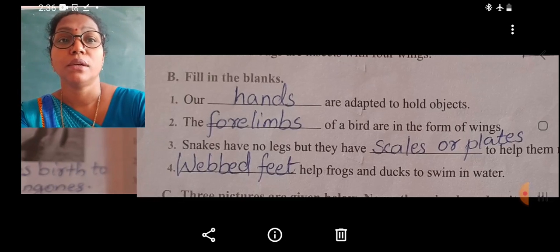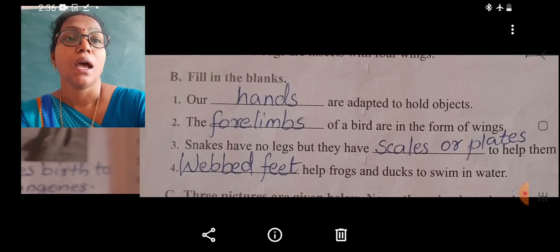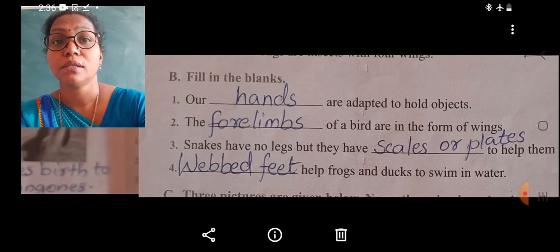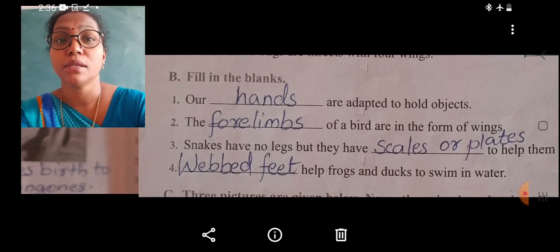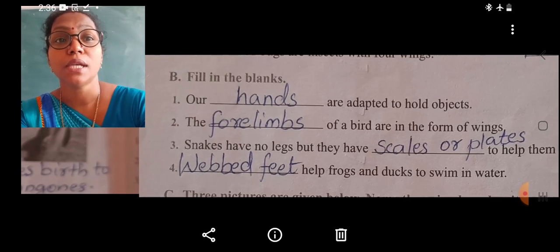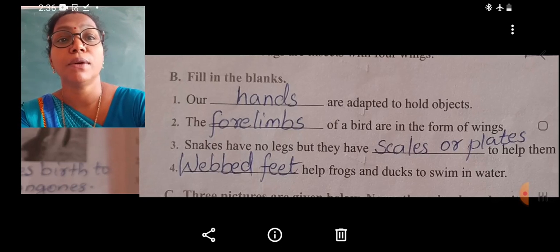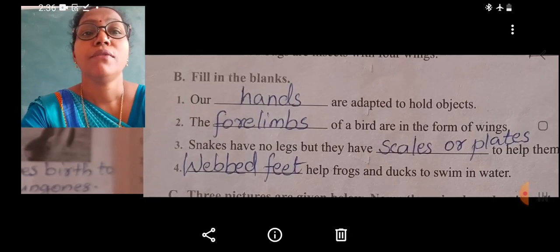Now students, the forelimbs of a bird are in the form of wings. Means in birds, the limbs are there, 4 limbs are there, but the forelimbs, the front limbs are changed into wings. So the forelimbs of a bird are in the form of wings.